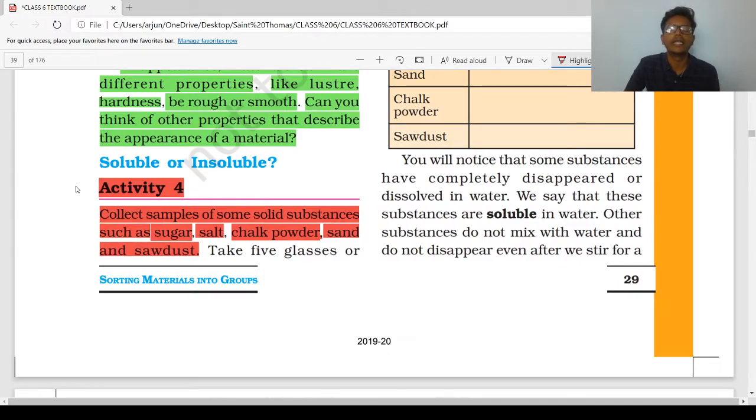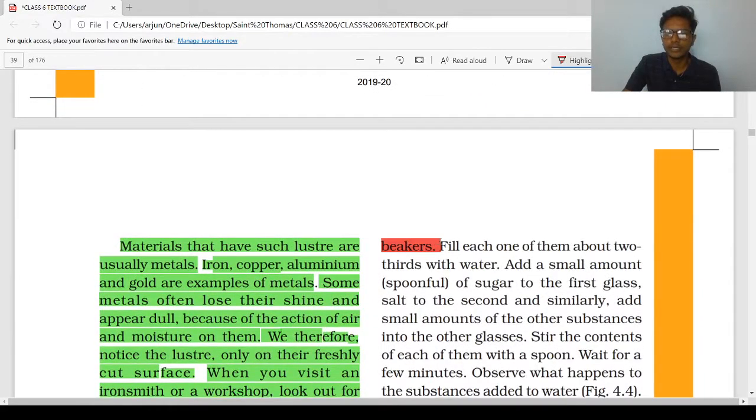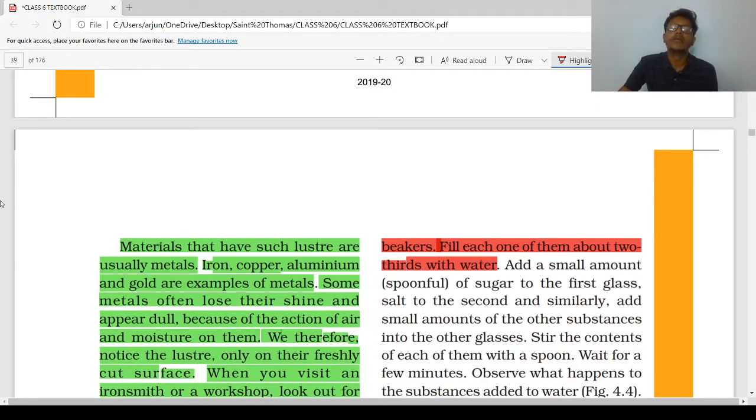You have to collect as many solid substances as you can. Take 5 glasses or beakers. Fill each one of them about 2/3 with water.